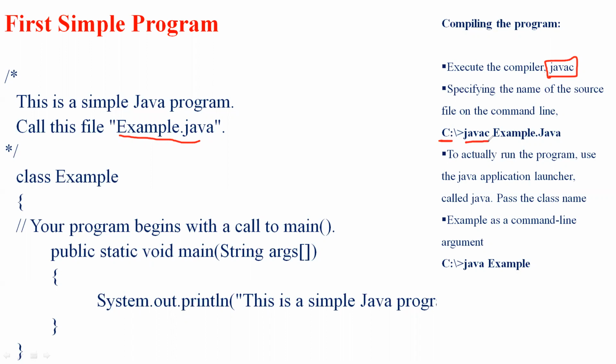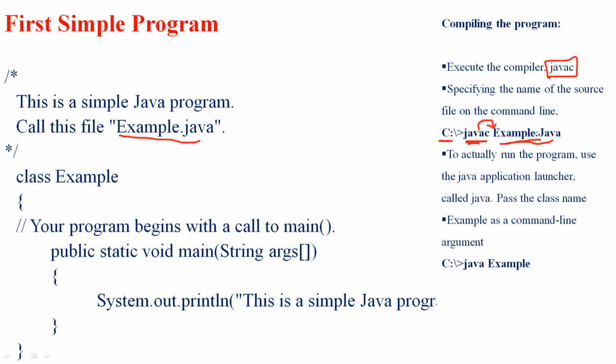This javac compiler will create a file called Example.class, which will contain the bytecode of the program.